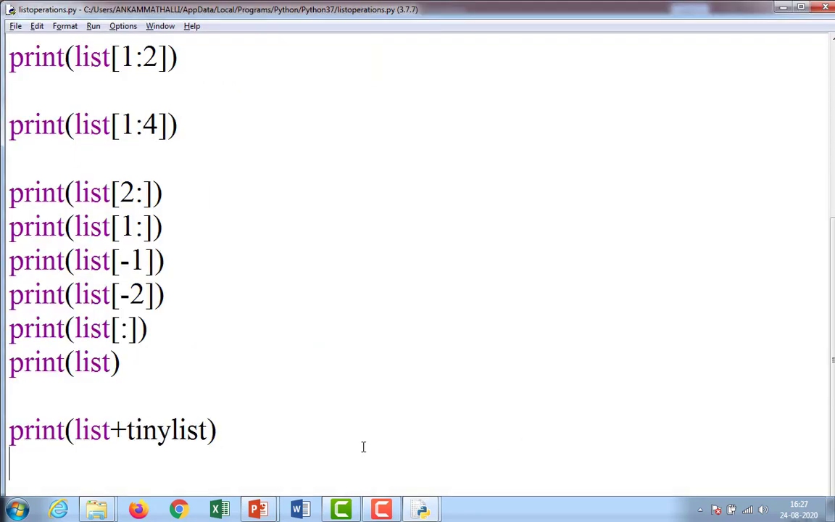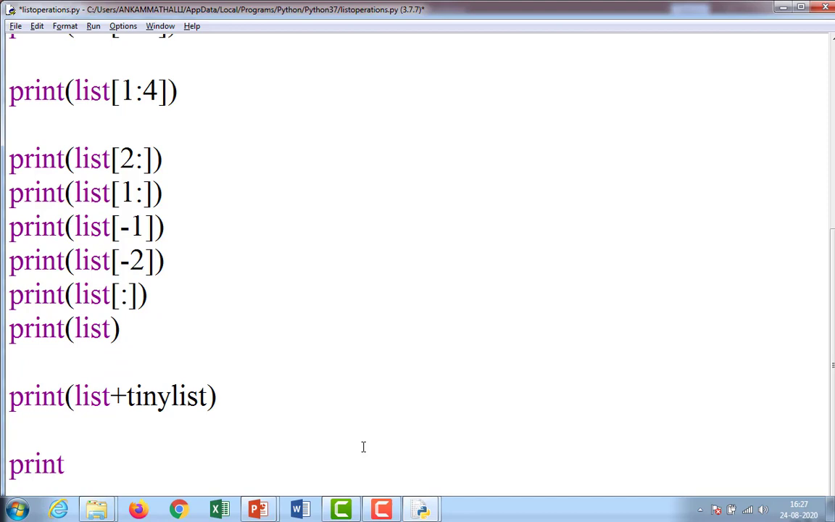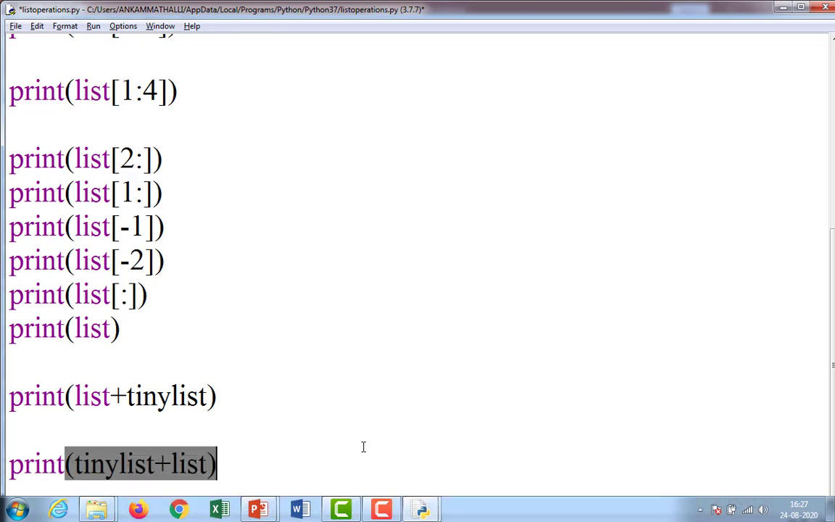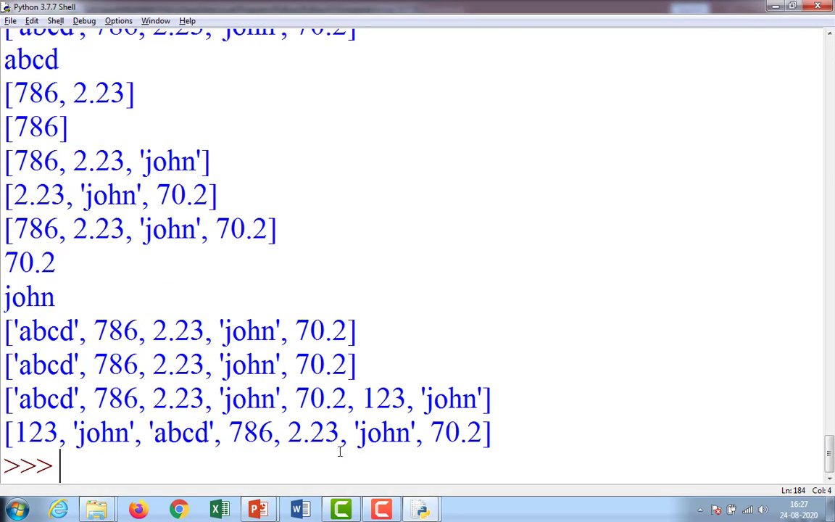Suppose if I give reverse, print tiny list plus list, what is it going to display? Observe. First the tiny list is going to display, after that the list is going to display. So this is called a concatenation operation.